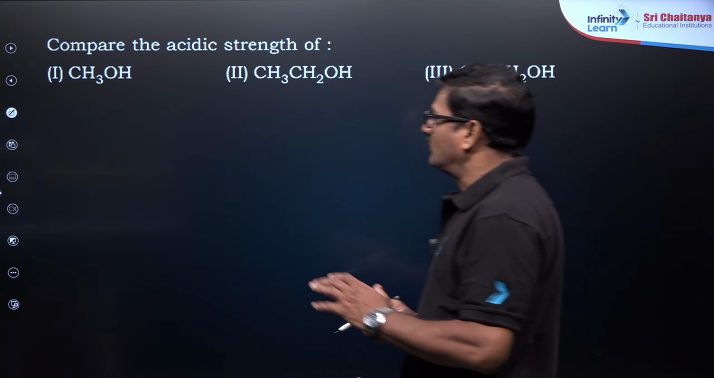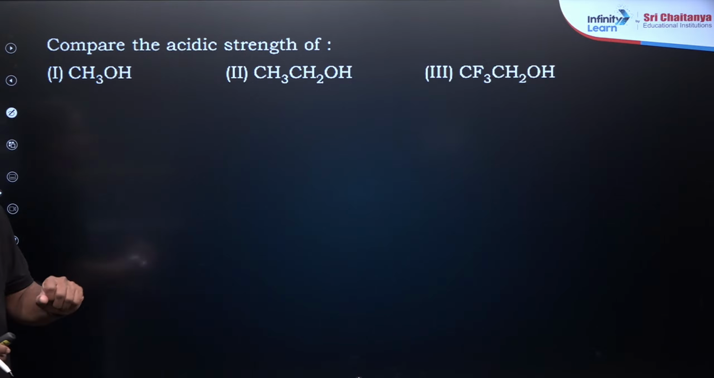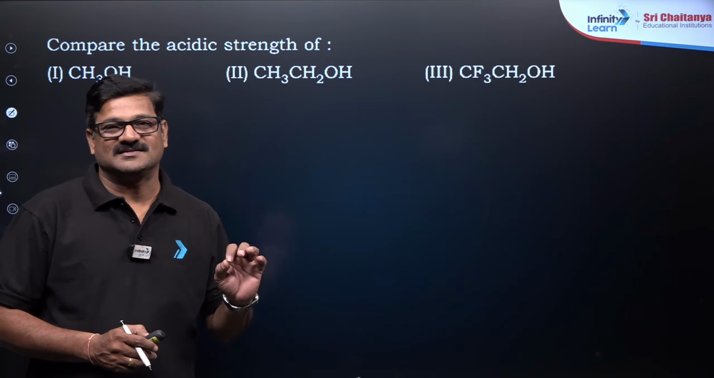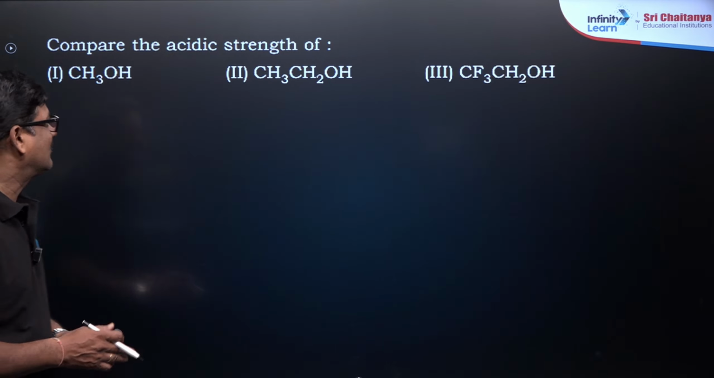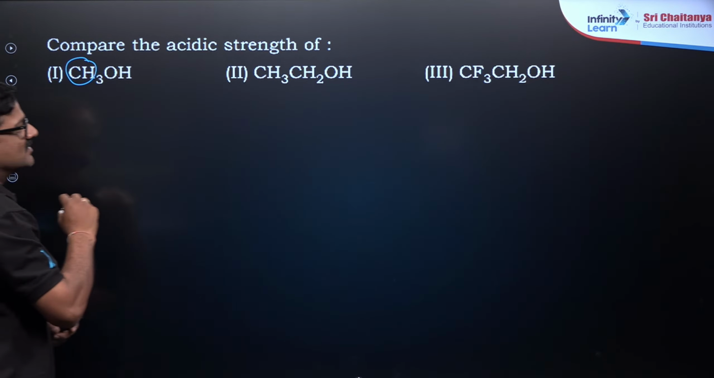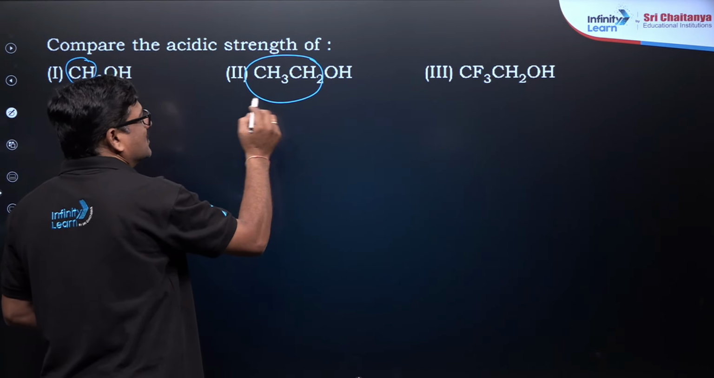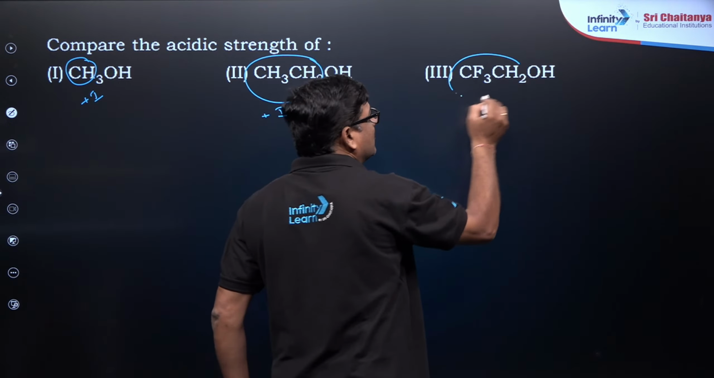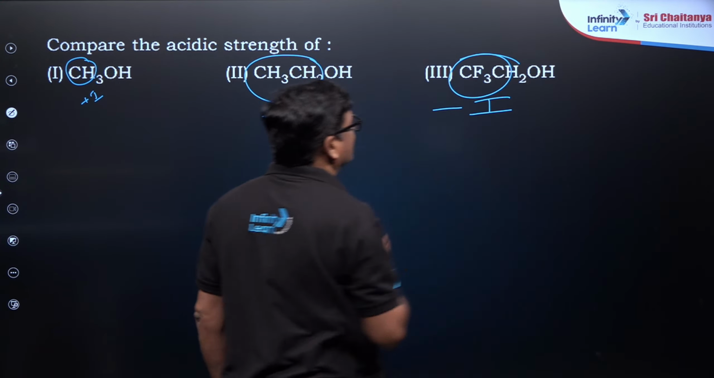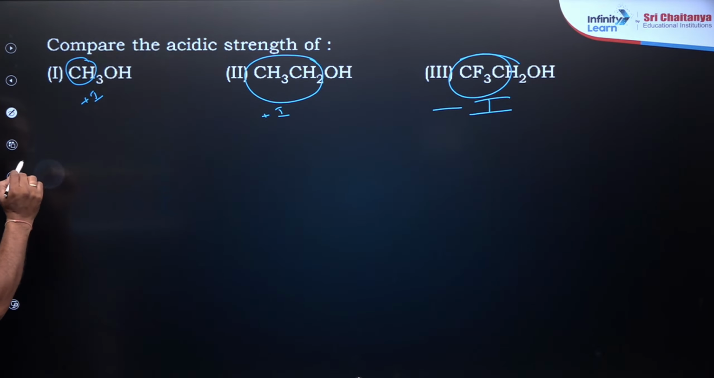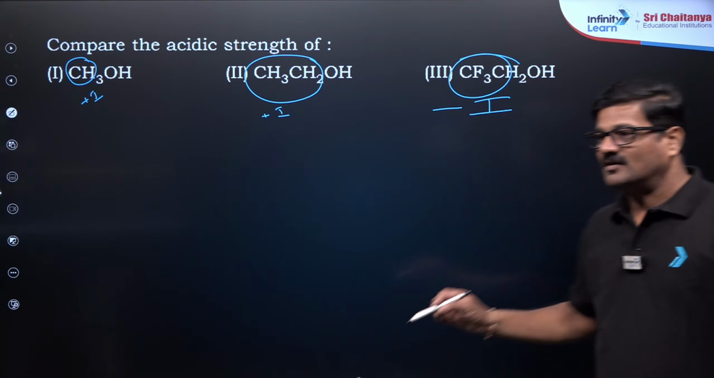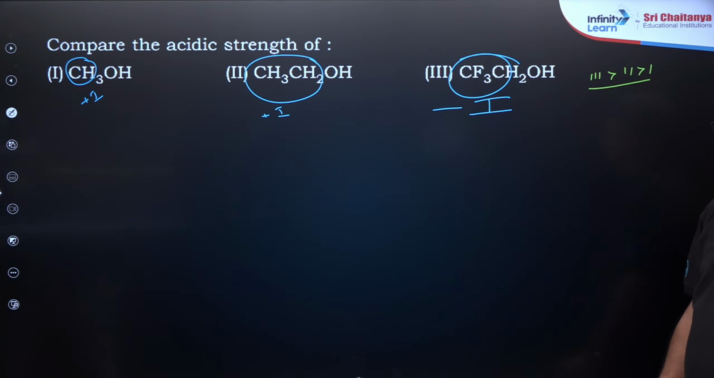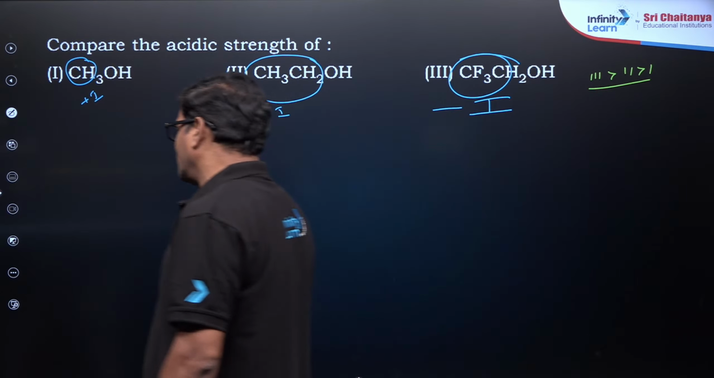Now moving ahead, one more question. Compare the acidic strength. Yes, alcohols are acidic, phenols are acidic, and carboxylic acids are acidic. Acidic strength of the alcohol: you are going to see CH3OH, CH2, and it is going to have positive inductive effect. Here it is going to have negative inductive effect. Therefore, the acidic order is going to be 3 is greater than 2 is greater than 1. You know the general acidic order strength.